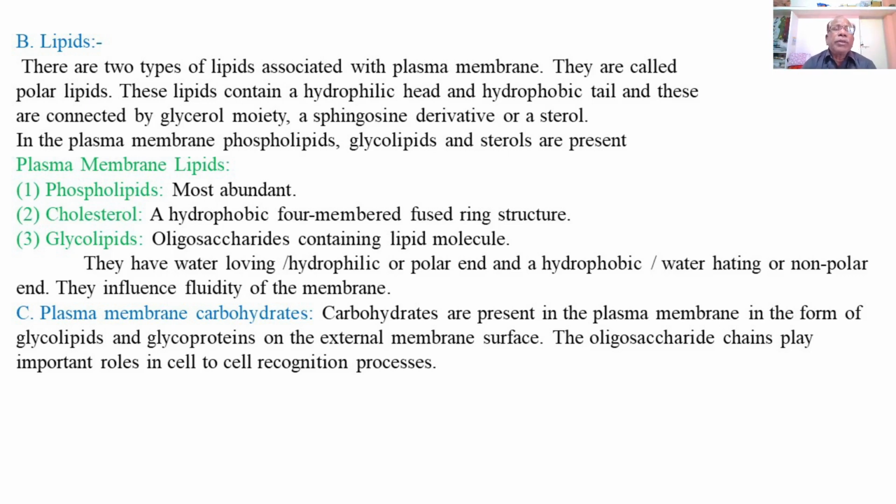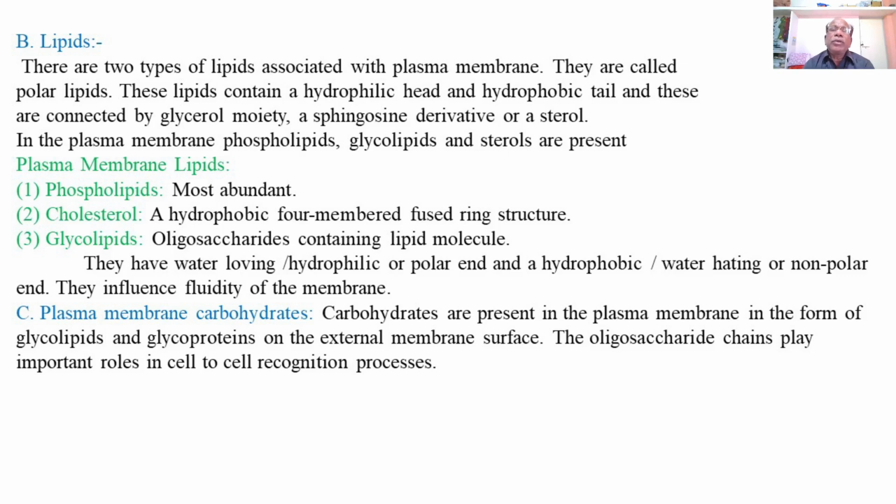So in the plasma membrane, phospholipids, glycolipids, and sterols are present. The lipid components of the plasma membrane mainly contain phospholipids, glycolipids, and sterols or cholesterol.